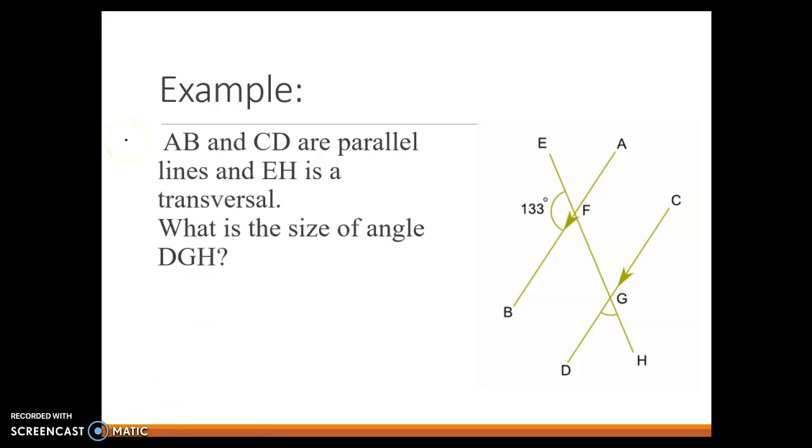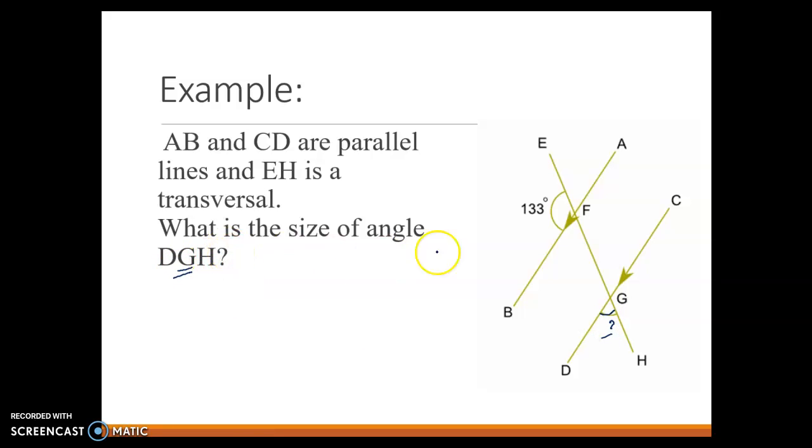Here you don't have the answer right away, so let's see if you can figure it out. A and B and C and D are parallel. You see the parallel line marks. EH is the transversal. What's the size of angle DGH? So G is the one we want to know here. DGH, the one in the middle.